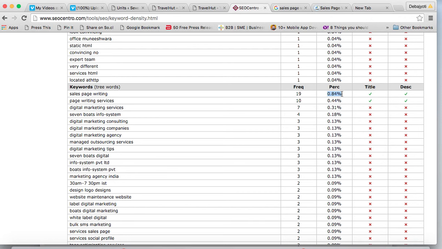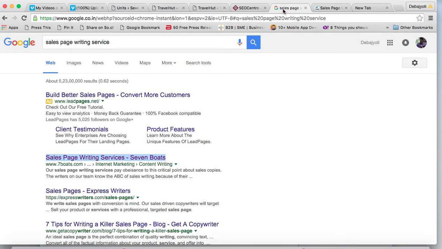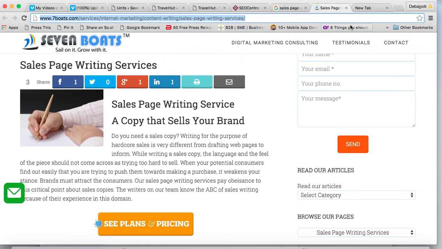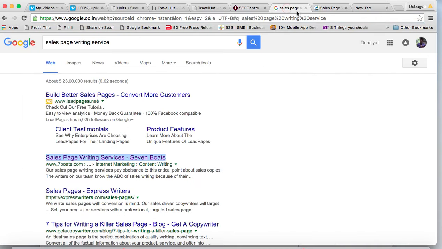So we can add another sales page writing into this content, into this page. So automatically it would be in between 1 to 2%. So in that way we have to optimize this page.